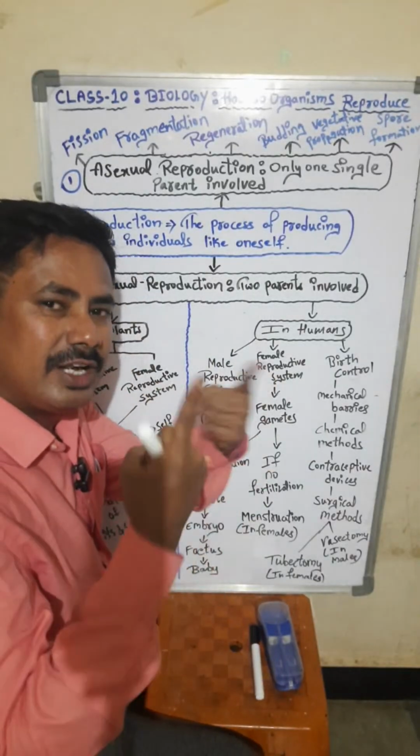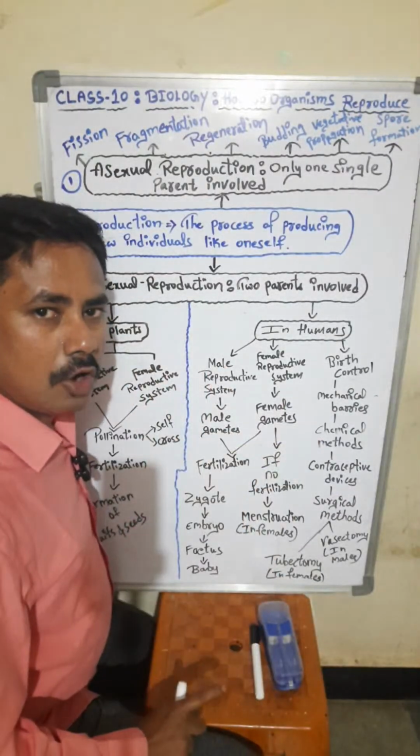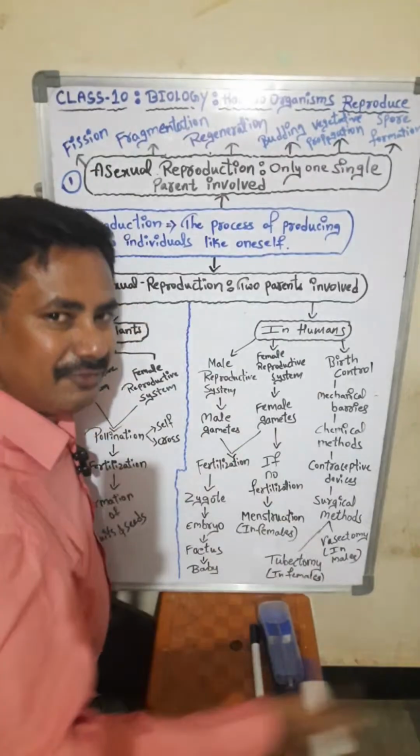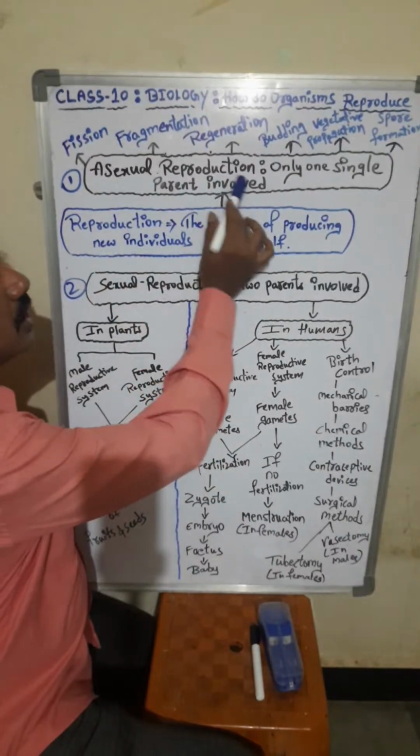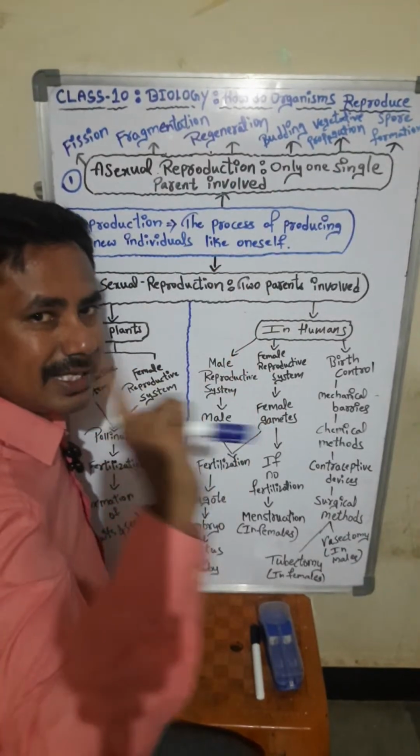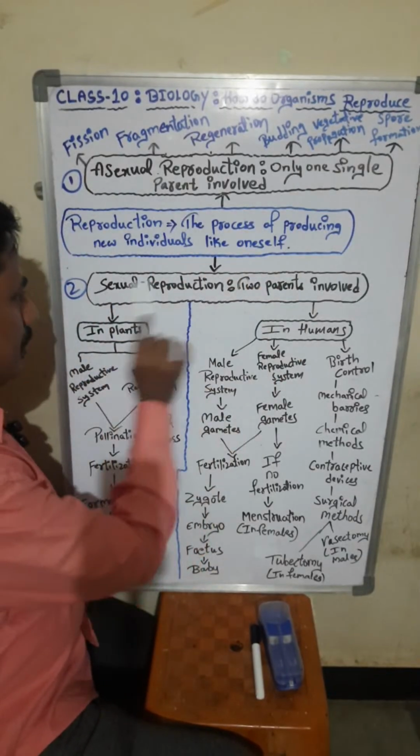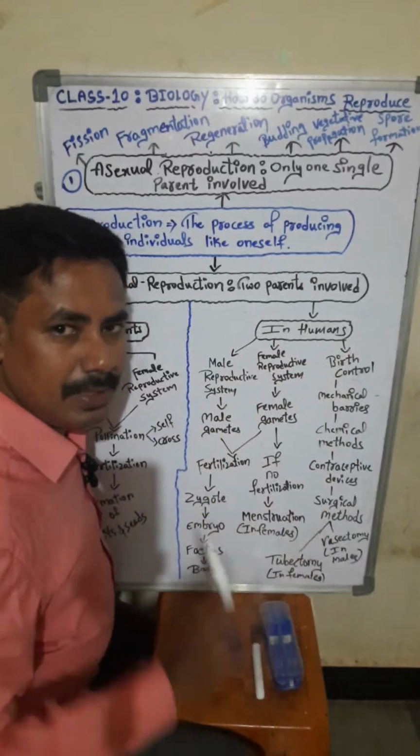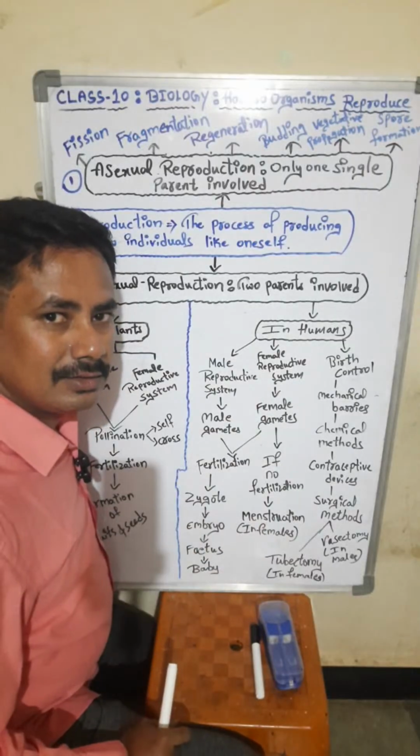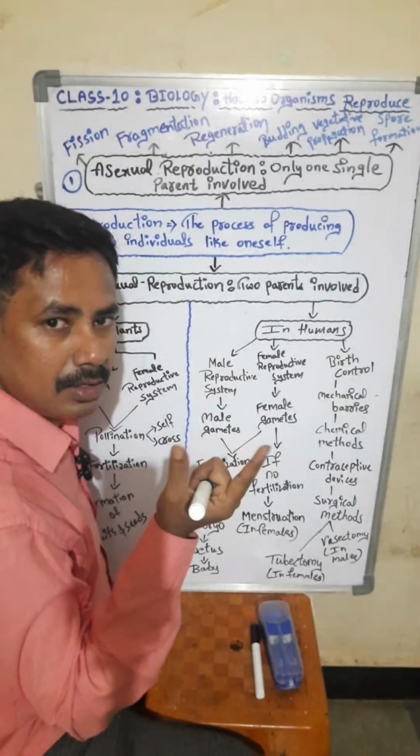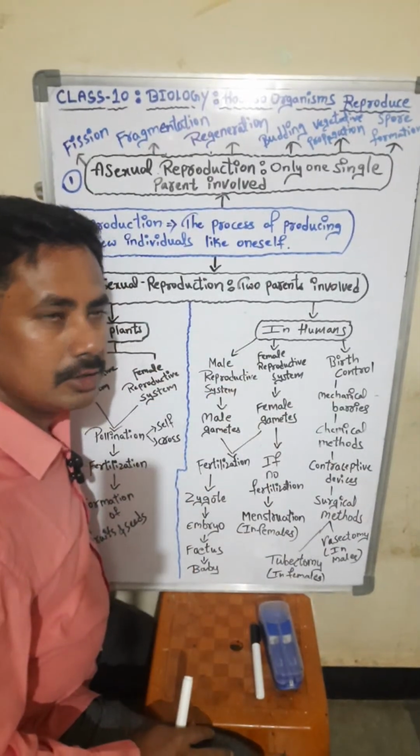Two different sexes will not be there for reproducing. Only one organism is enough. It will give birth. So that is known as asexual reproduction. Only one single parent will be involved. So what do you mean by sexual reproduction? Two parents will be involved. One is male, another one is female. In plants, male and female gametes, when they combine, the reproduction takes place. That is known as sexual reproduction.